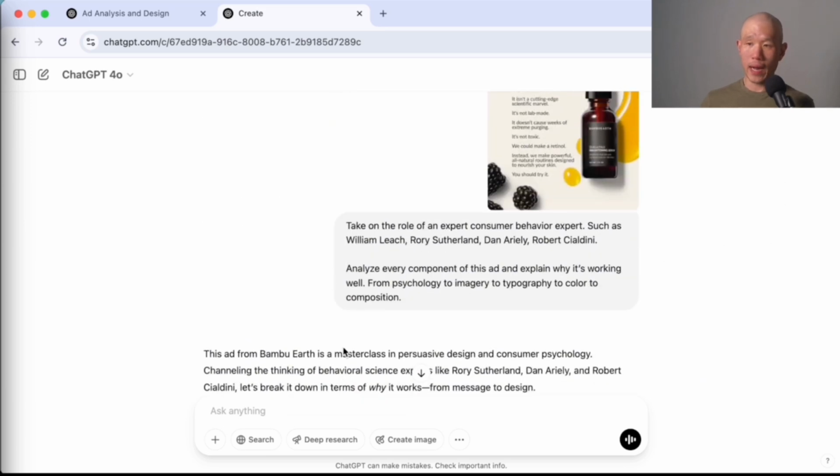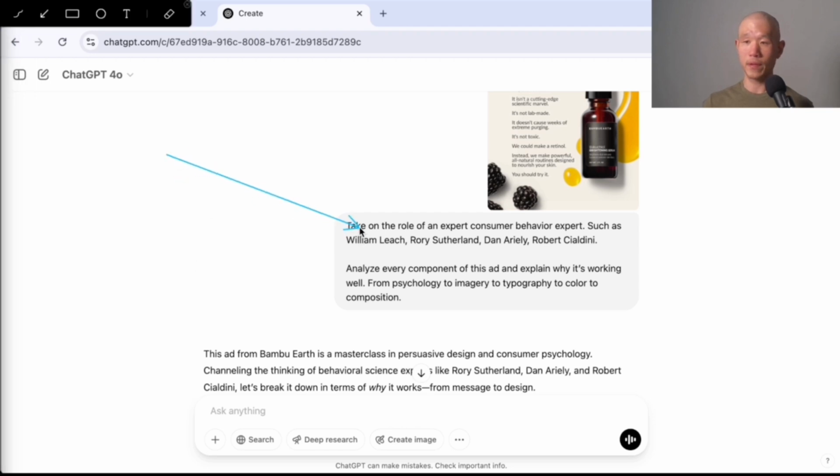And the reason why I like approaching it this way in this particular workflow, and this is just one of many workflows that you can go about, is that we're giving the model some context to work with and some direction so that when it does create images for us, it has this in its past in the context window, and it can have a little bit of a bias towards appealing to what I've requested over here, which is mentioning consumer behavior psychology experts, because I want it to have a bias towards ads that are psychologically driven and not offer driven.